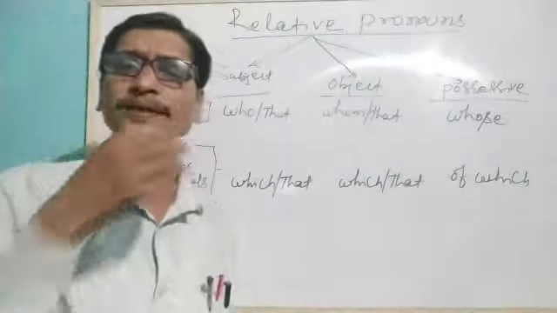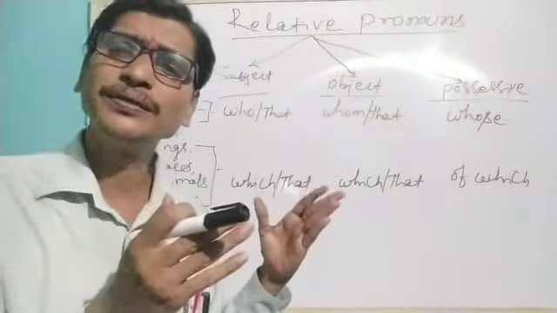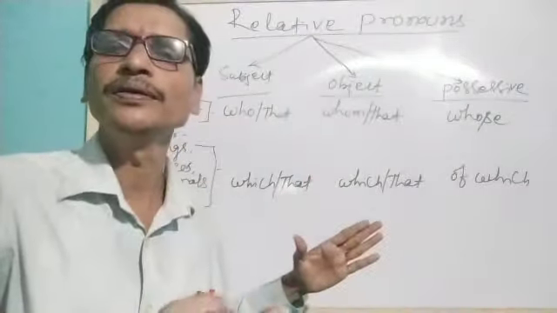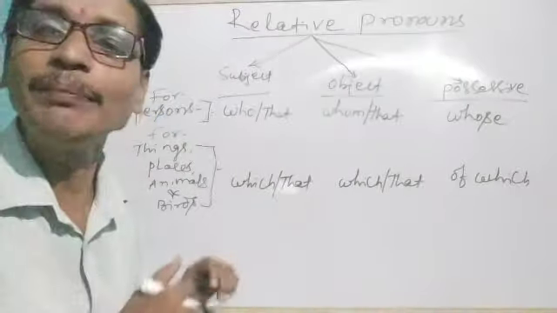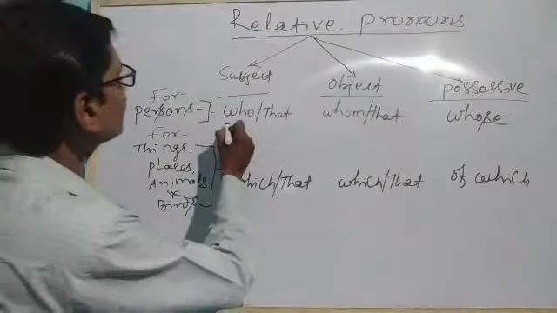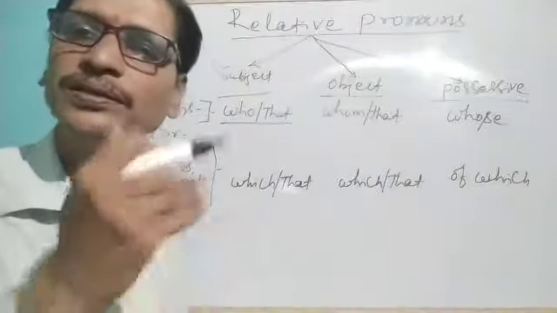For your information, we have already been through several classes of this topic. In the meantime, we discussed how who and that are used as subjects for persons.